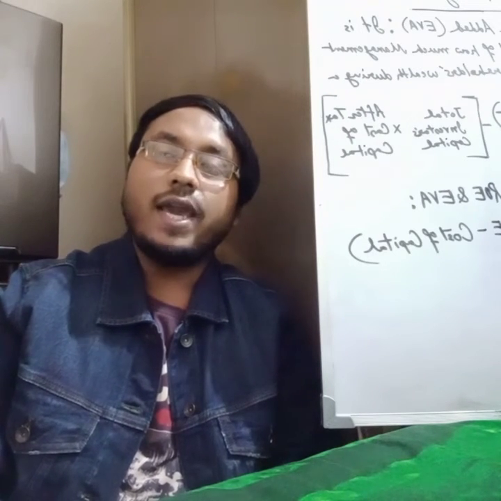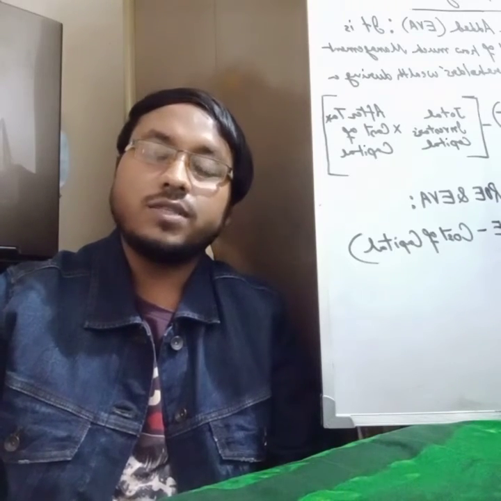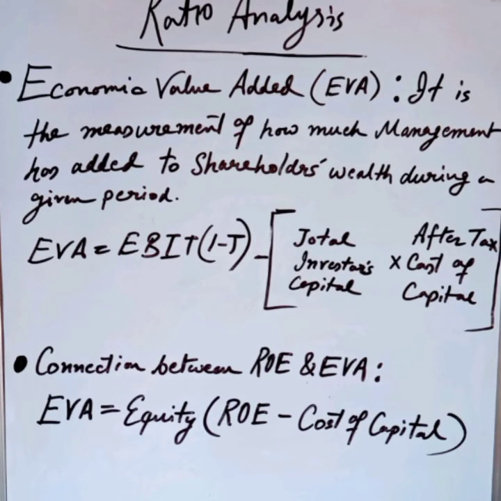Now I'm going to give you another uncommon topic, which is economic value added. If this is out of your syllabus, then please ignore. Economic value added is the measurement of how much management has added to shareholders' wealth during a given period. So you can see here, economic value added is equal to EBIT into 1 minus T, which is 1 minus tax, minus, within brackets, total investor capital into after-tax cost of capital.